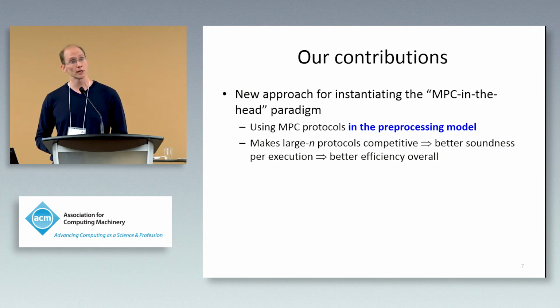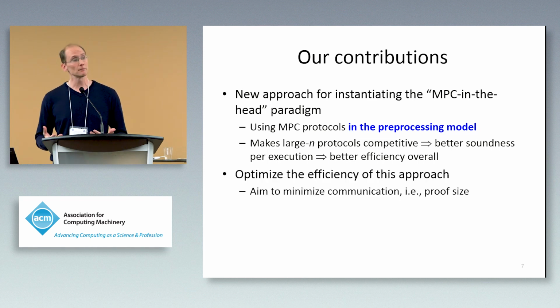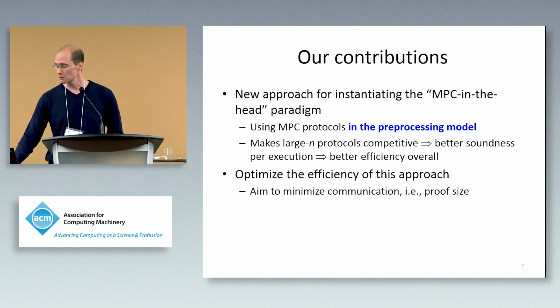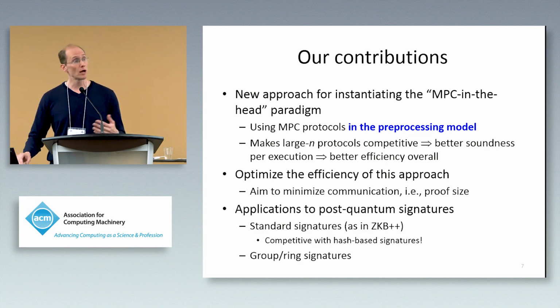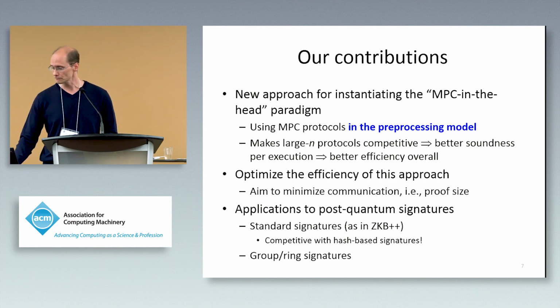It turns out that by doing so, we can design a very communication-efficient protocol. In particular, it makes protocols with large n, where n is the number of parties in the protocol, competitive, leading to better soundness per execution and therefore better efficiency overall. We also optimize the efficiency of the approach, again, with the aim of minimizing communication. And then, like I said, we show applications to constructing various forms of post-quantum signatures.